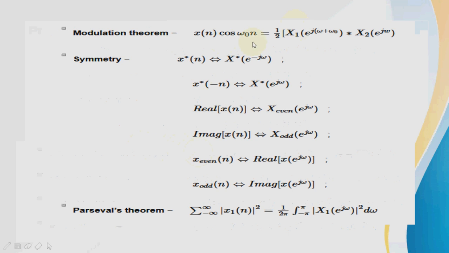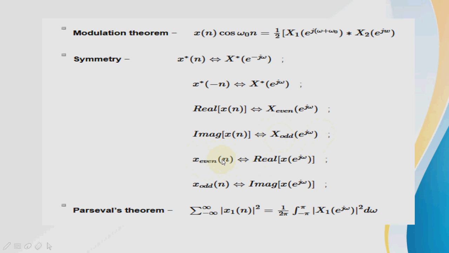Next, the modulation theorem and the symmetry property. Complex conjugate of x of n corresponds to the complex conjugate of X of e raised to minus j omega. Complex conjugate of x of minus n corresponds to the complex conjugate of X of e raised to j omega. The real part of x of n corresponds to the even part of X of e raised to j omega. The imaginary part of x of n corresponds to the odd part of X of e raised to j omega.